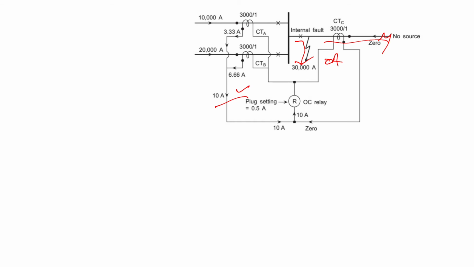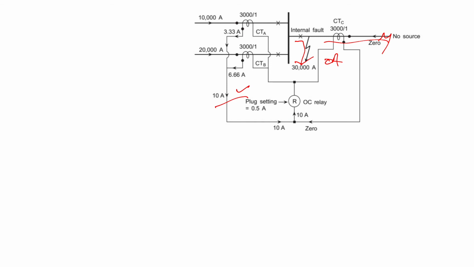So from this we will see that for internal fault it is working perfectly, and CTA and CTB are not carrying excessive primary currents, and they transform the current without too much error. And you can say that there is spill current in the spill path, and the scheme operates as expected.